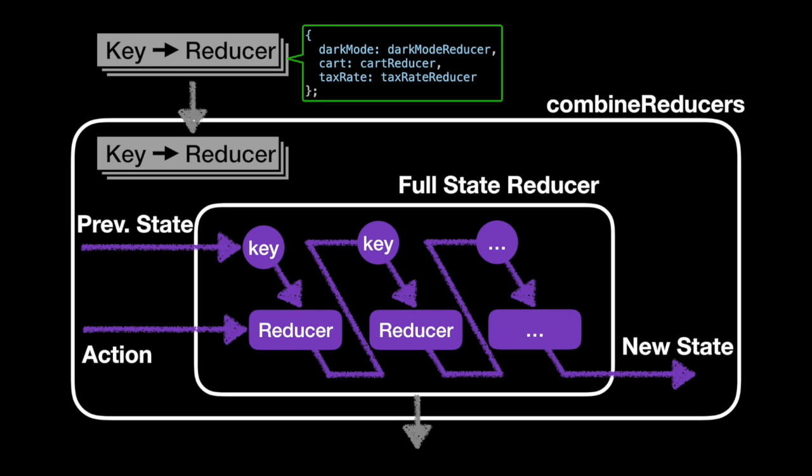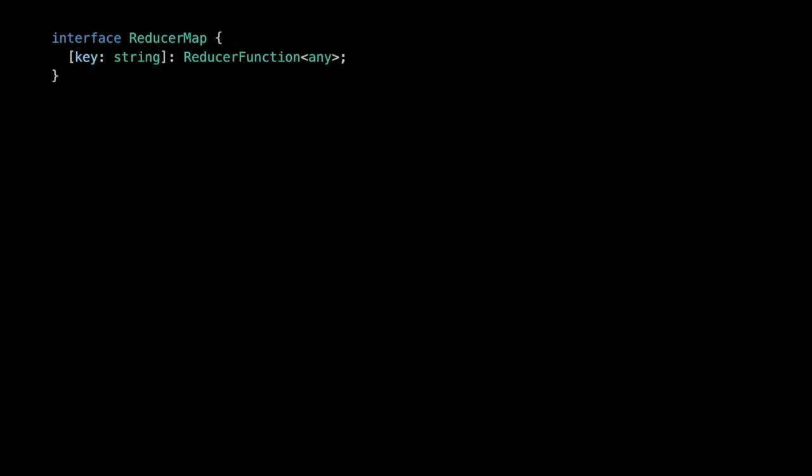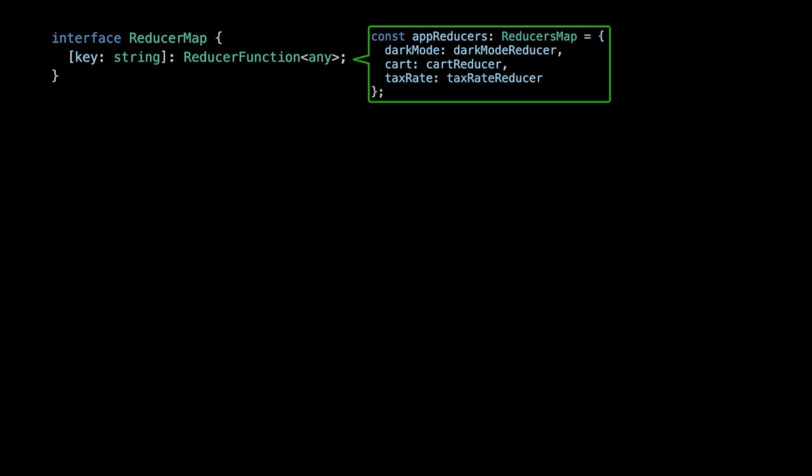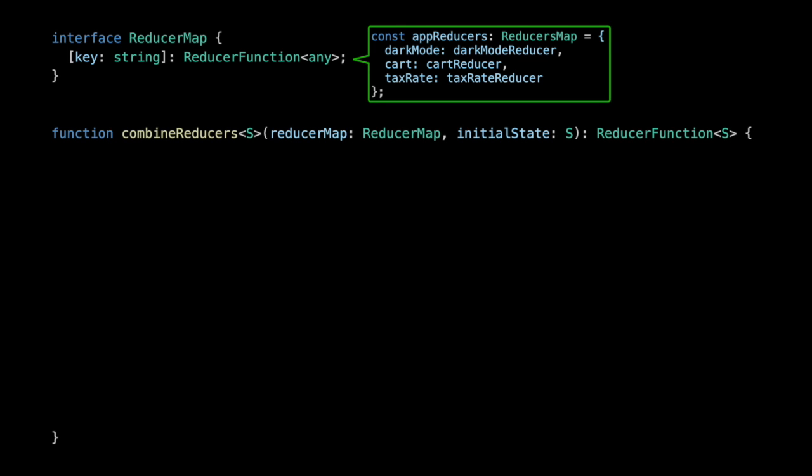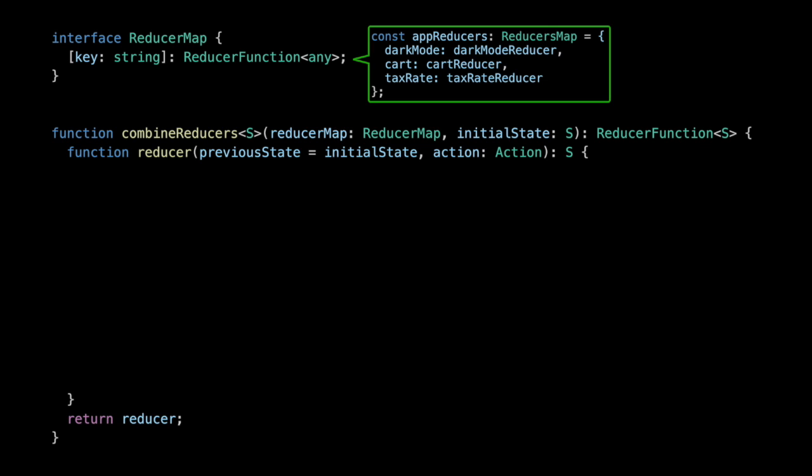Last implementation. You guys ready? Here's my definition, ReducerMap. It's a dictionary. Our key is going to be a string. Our value is going to be a reducer function. Again, in the context of the demo application, this is what our reducer map looks like. And we have combineReducers. CombineReducers is going to define a reducer function and return that same reducer function. We're just going to return a new state at the end.